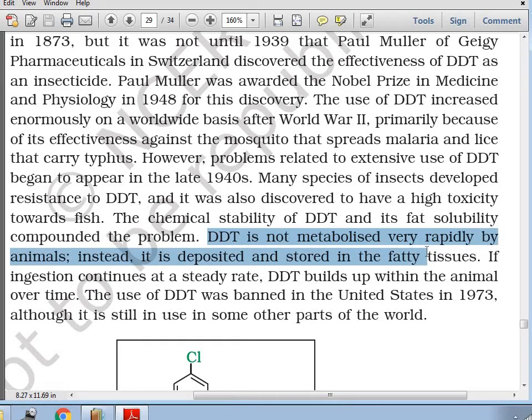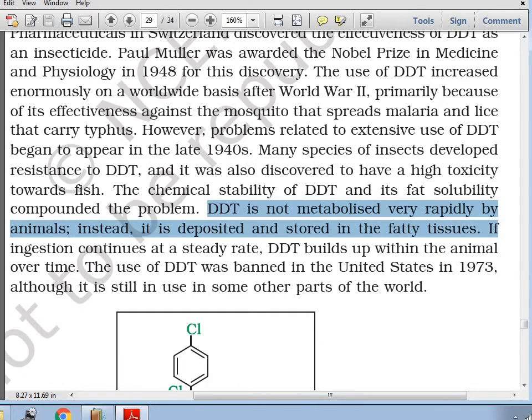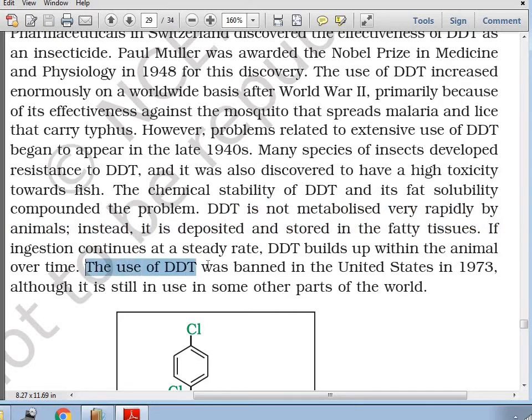Instead, it is getting deposited and stored in the fatty tissues. So the use of DDT was banned in the US in 1973, and later in the world also. Still some of the countries in the world are using it. India is also using this DDT.